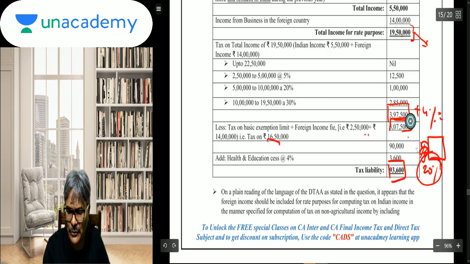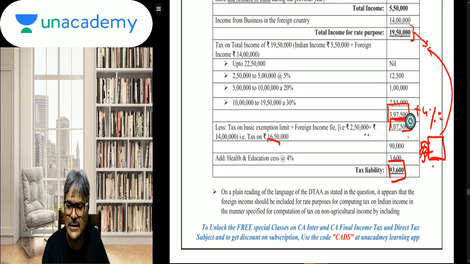Now you'll say, sir, how did you get this 20%? This 20% is whatever is the tax liability. Students, whatever is the tax liability, finally that you have got, including cess, divide the tax liability by the total income and take the percentage.